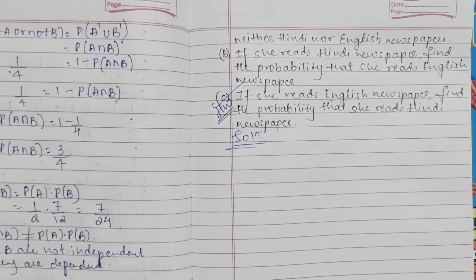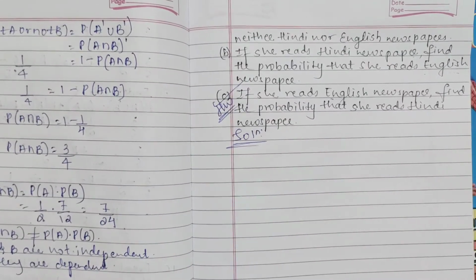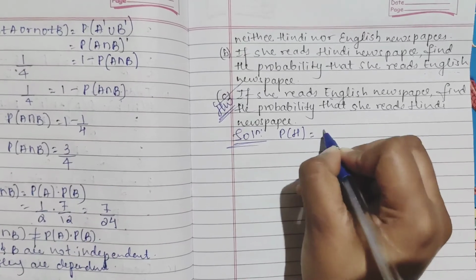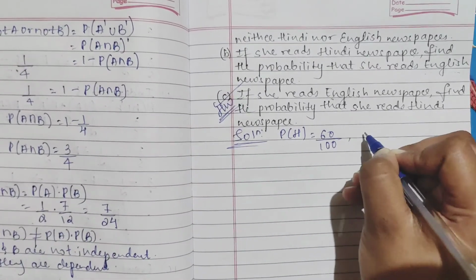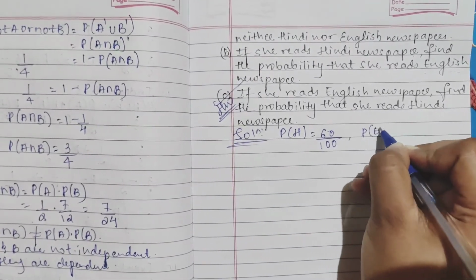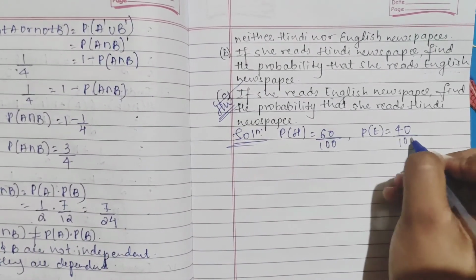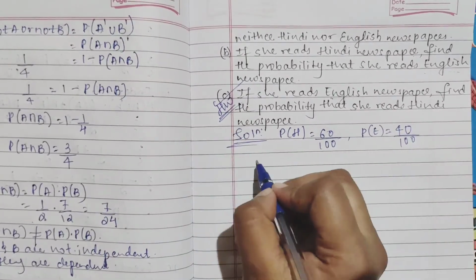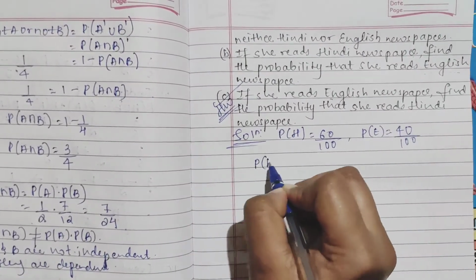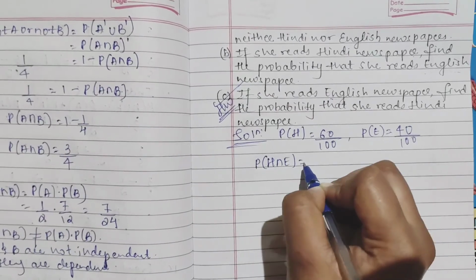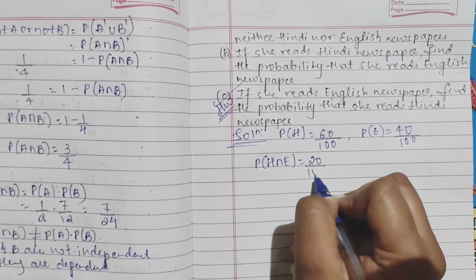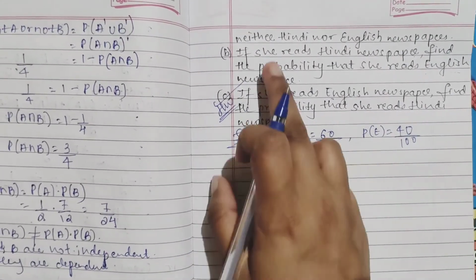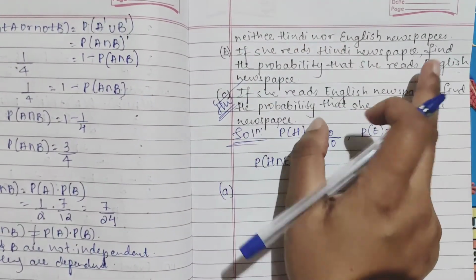So, we will solve A and B. First, let us see our probabilities. Probability of Hindi, how much have they said? 60%. Probability of English? 40%. And probability of both Hindi and English, that is Hindi intersection English, is 20%.